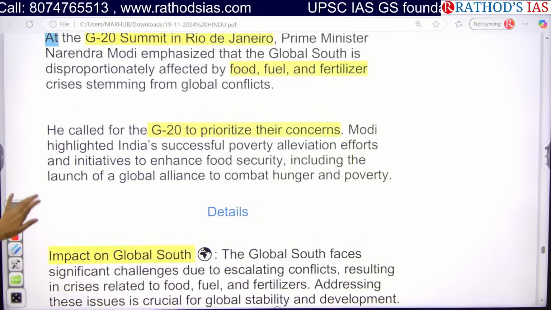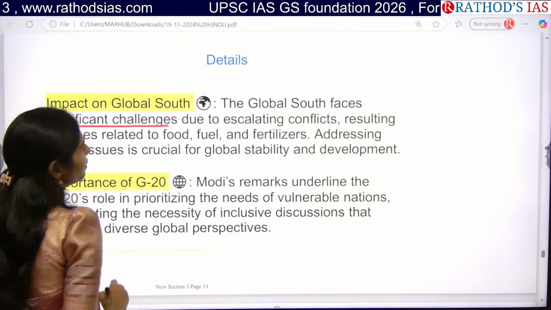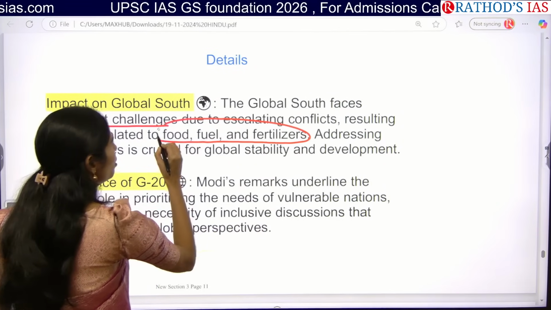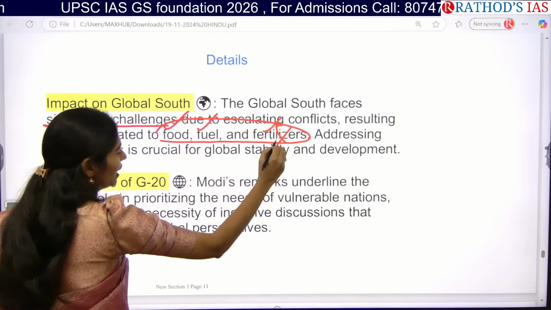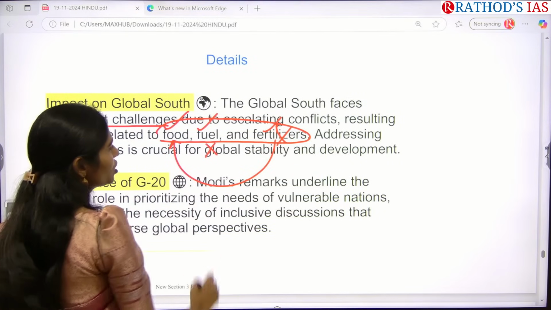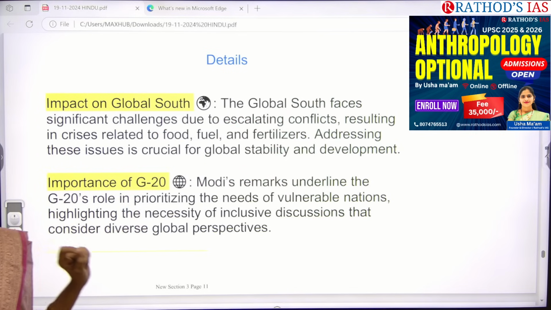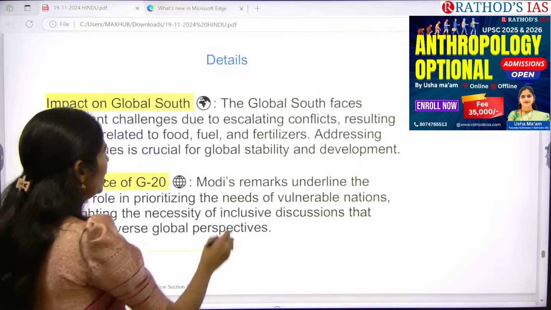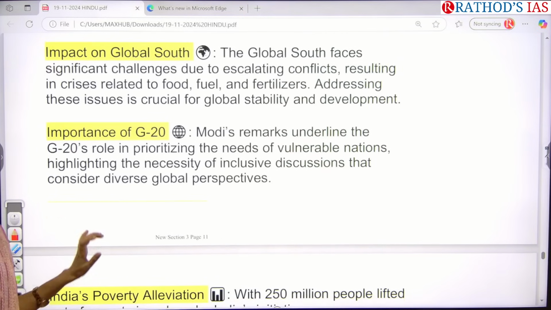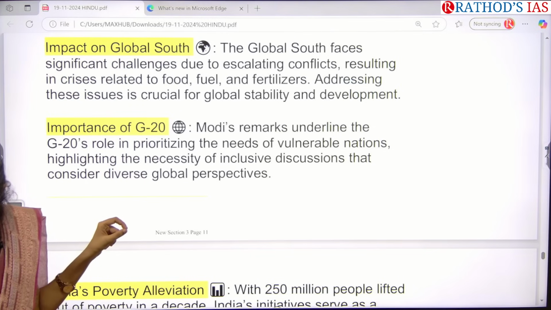Very good. Okay, let us see the important points. The first one is that the Global South is going to face significant challenges because of increasing conflicts that will result in crisis in these three areas: food, fuel and fertilizer. Without fertilizer, we cannot ensure proper food production, and without fuel, we cannot ensure the running of the economy. So these are very, very important problems that we have to address so that we can ensure global stability and development. Especially in this G20, they are focusing on vulnerable nations like the Global South. So discussions are based on this Global South.